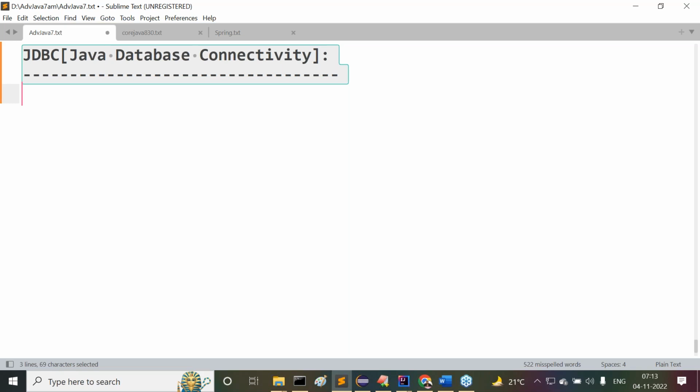Nice, the definition is okay. For what purpose are we connecting with the database from a Java application?